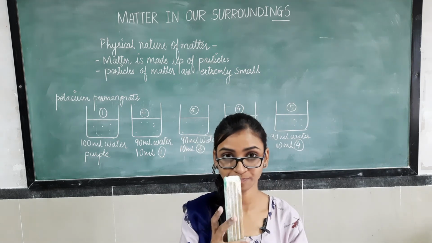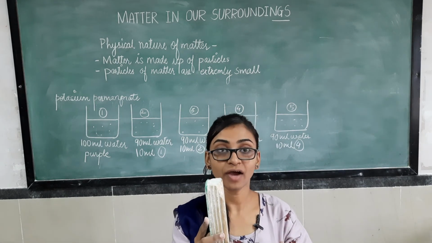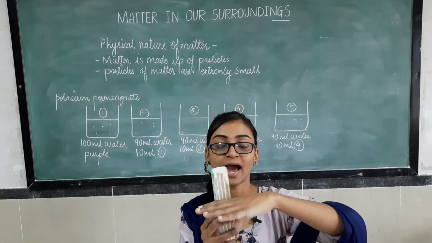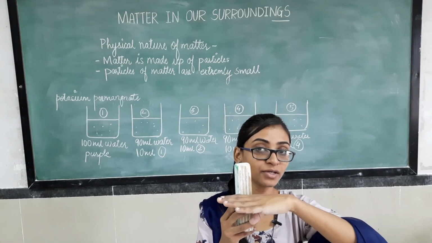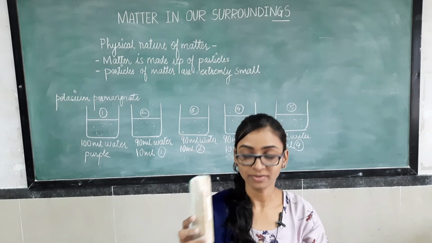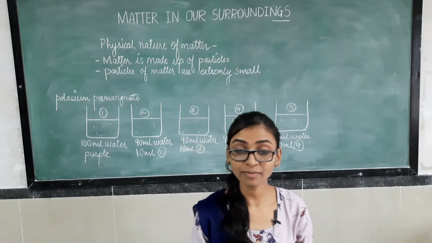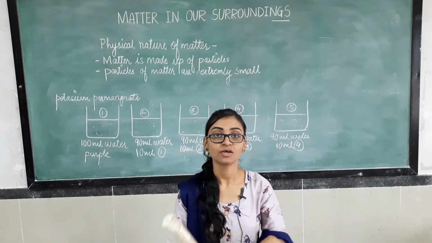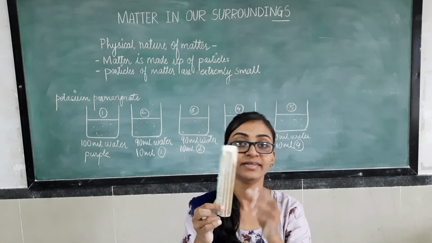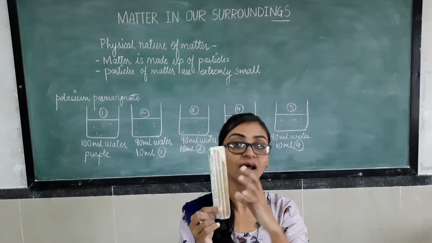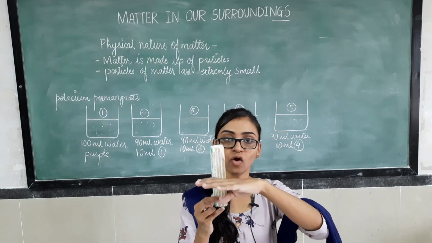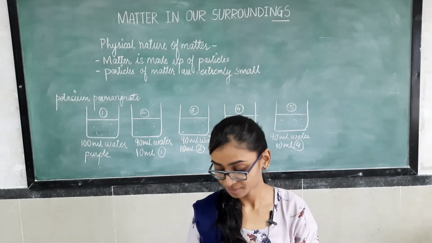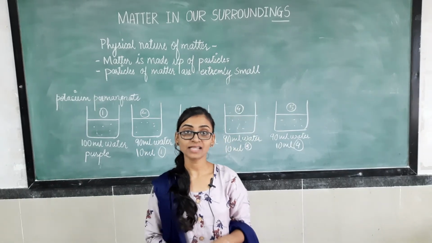This is a duster, right? Now what I have to do is pass my hand through this duster. But am I able to do this? No, right? So I am not able to pass my hand through this. This shows that the particles of this duster are attracted to each other and so tightly packed that I cannot pass anything through this.